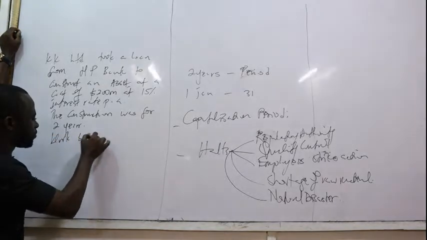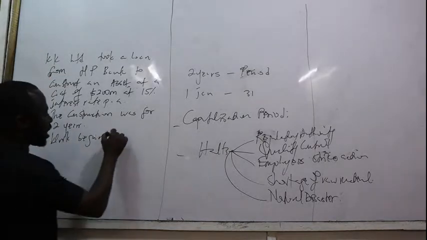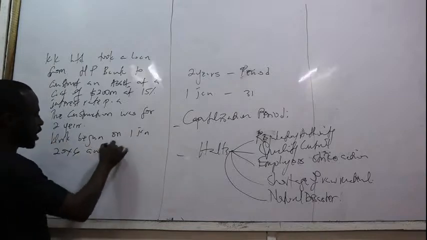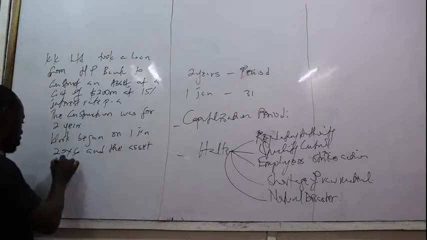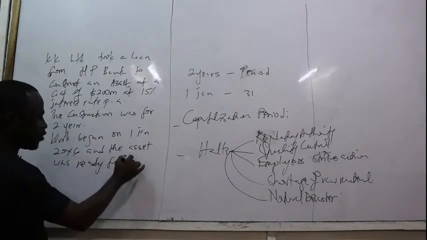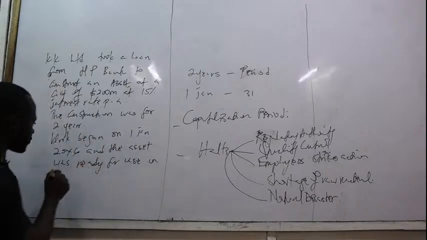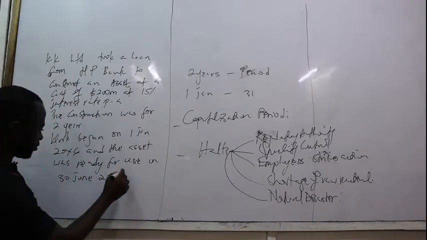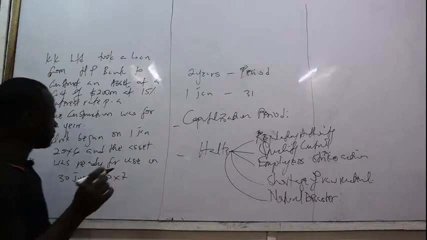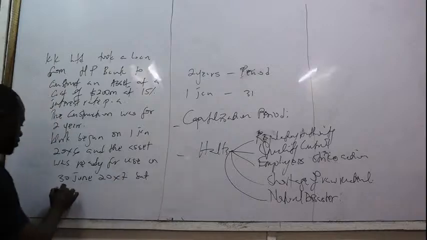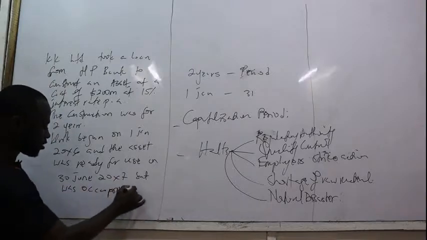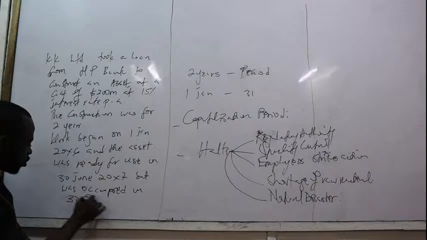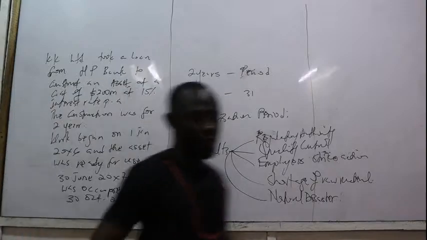Work began on 1st January 20X6, and the asset was ready for use on 30th June 20X7, but was occupied on 30th October 20X7. Now, follow me carefully with this illustration, okay?